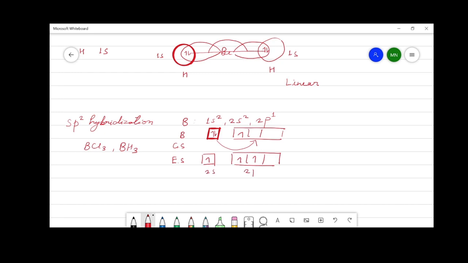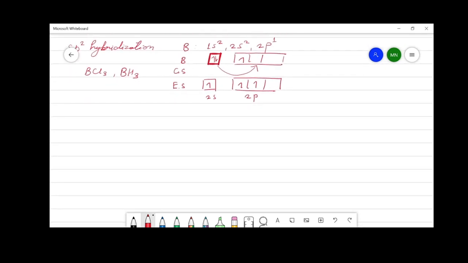These 3 atomic orbitals, one 2s atomic orbital and 2 p atomic orbitals, now get hybridized. They get intermixed with each other, and 3 new hybrid orbitals are formed, which are known as sp2 hybrid orbitals.